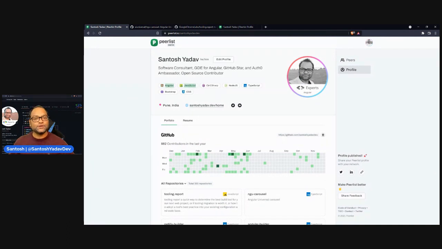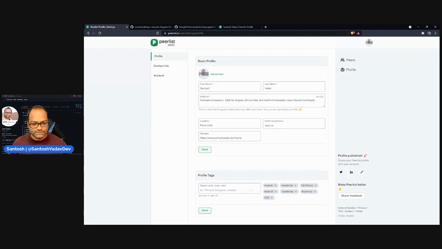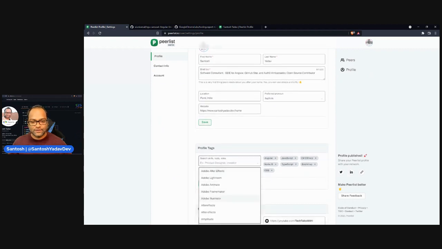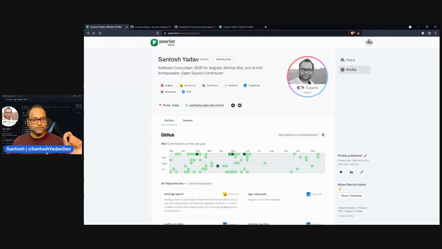You can also mention all the technologies you know. You can just go to edit profile, and there is something called profile tags, and you can select whatever technologies you have learned or whatever you do. The icons are available for most of the technologies here. In case something is missing, just let the team know, and they will do it for you.